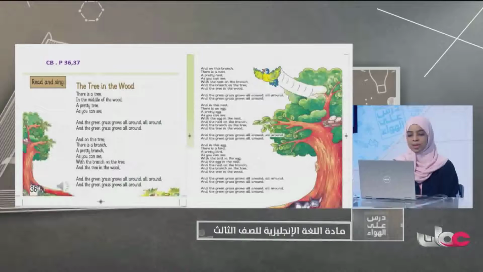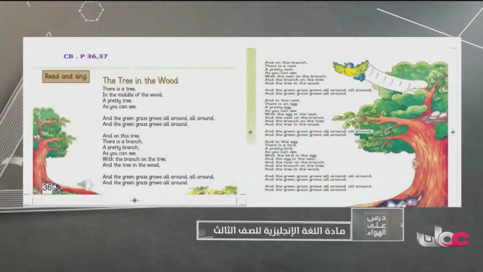There is a tree in the middle of the wood. A pretty tree, as you can see. And the green grass grows all around. And on this tree there is a branch, a pretty branch, as you can see. With the branch on the tree and the tree in the wood. And the green grass grows all around.